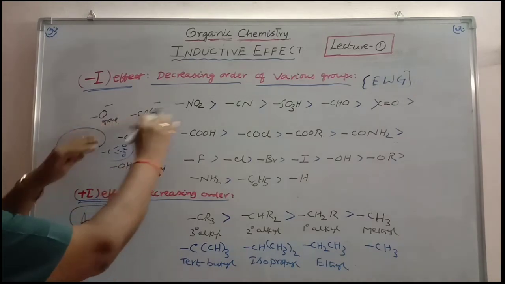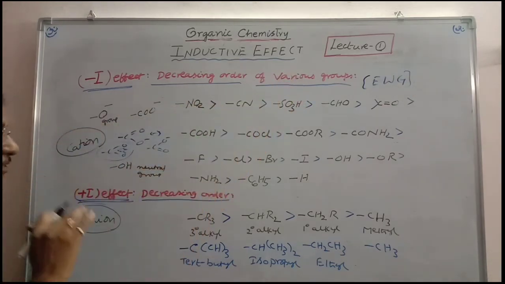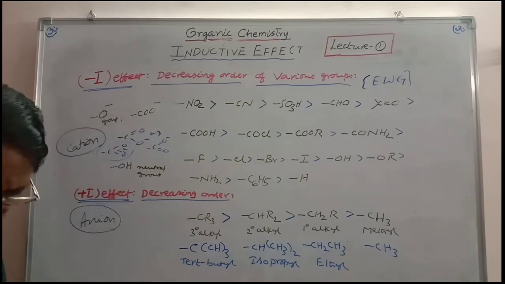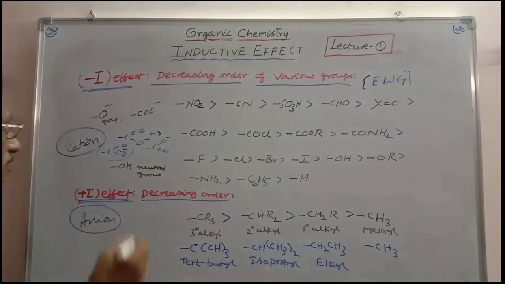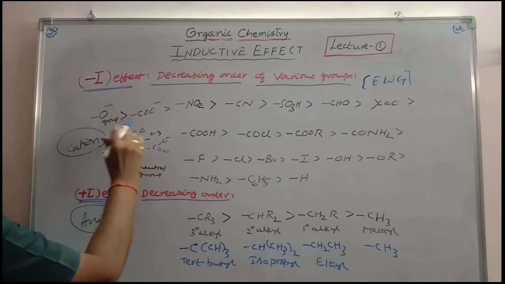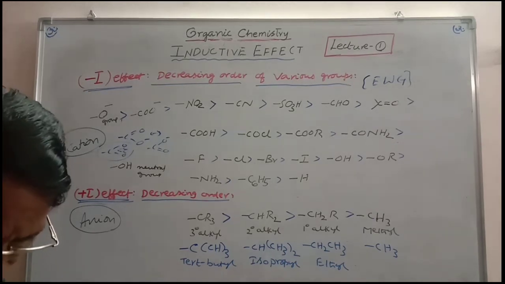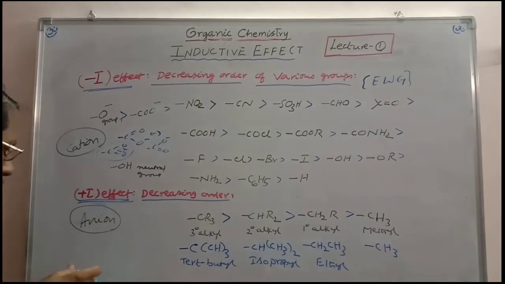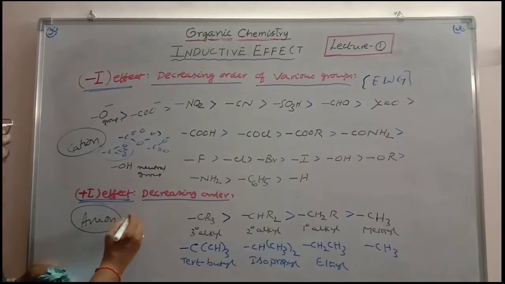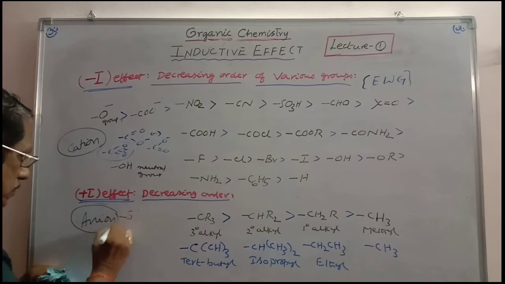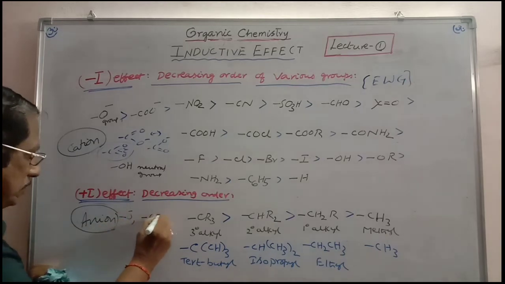And these two are prior to the neutral groups. So O minus has more effect than COO minus, and COO minus has more effect than the remaining groups. This is the order. These groups are to be written here, anions: O minus here and COO minus here.